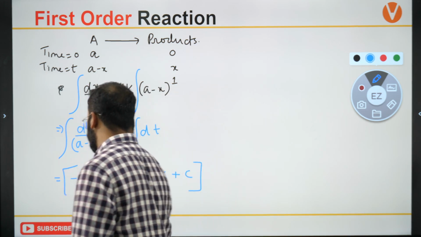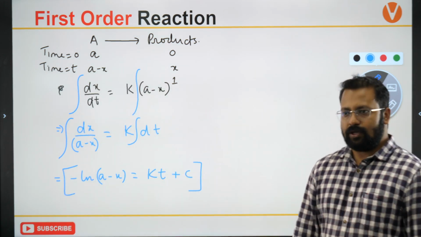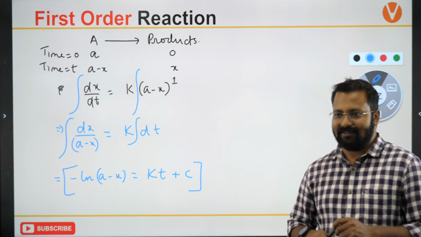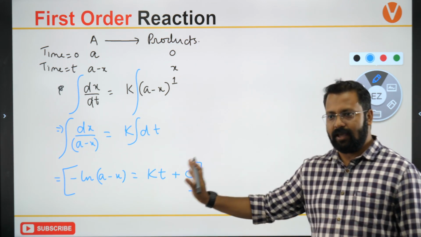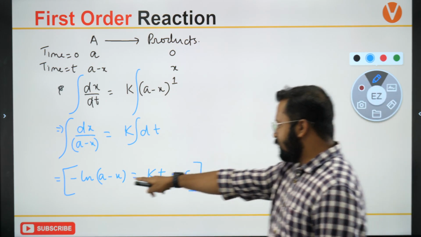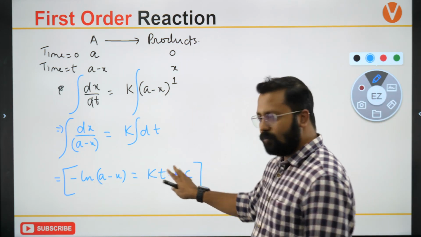You get one such equation. Okay, you get one such equation. Very good, Himanshu. Minus ln of a minus x, you'll get one such equation.